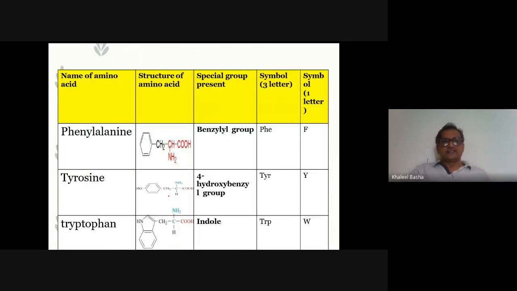Next we can see aromatic amino acids. The name itself, aromatic, means a benzene group is present, benzene with a hydroxyl group, and an indole group. So aromatic groups are attached in the side chain. That's why they are called aromatic amino acids: phenylalanine, tyrosine, and tryptophan. There is a benzyl, a 4-hydroxybenzyl, and an indole group in the aromatic amino acids.